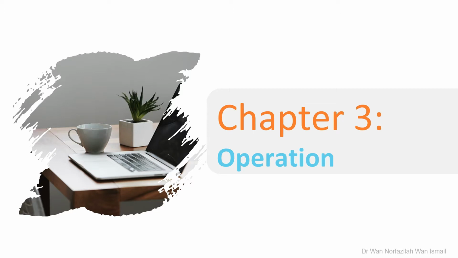Clause 8 is composed of operational and planning control, requirements for production and services, design and development for products and services, control of externally provided processes, products and services, production and service provision, release of products and services, and lastly, control of non-conforming outputs. Let's get to know each clause one by one.